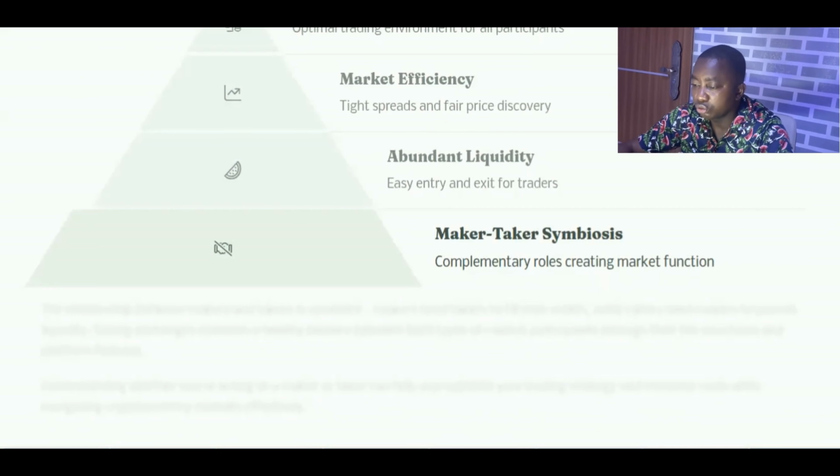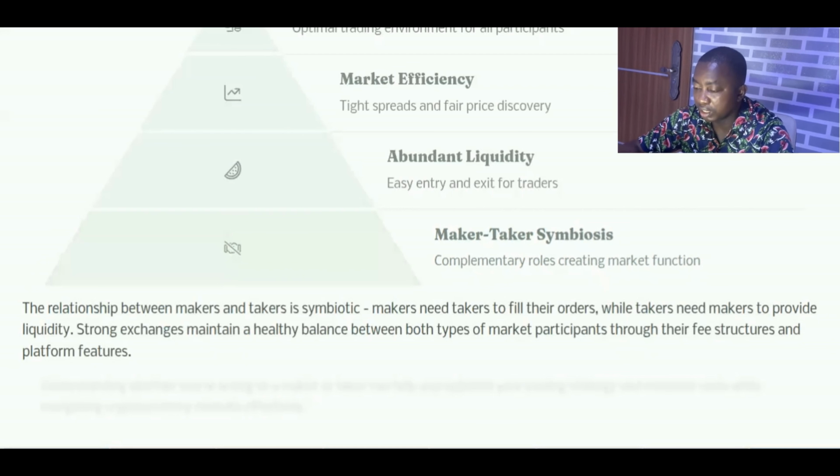So makers and takers have a symbiosis. They complement each other in the market. And so this is very important. The relationship between makers and takers is hugely symbiotic. Makers need takers to fill their orders, while takers need makers to provide the orders, right, to provide the liquidity and the funds, right? So strong exchanges continue to maintain a healthy relationship, a healthy balance between both takers and makers by using strategies like fee structures, platform features to encourage a certain type of trading strategy, whether as makers or as takers.